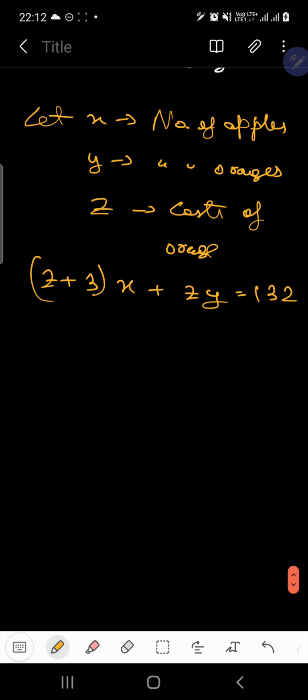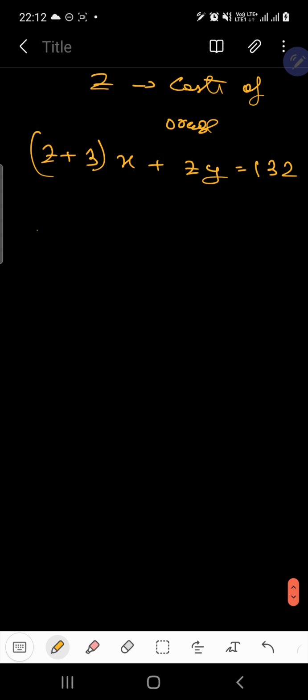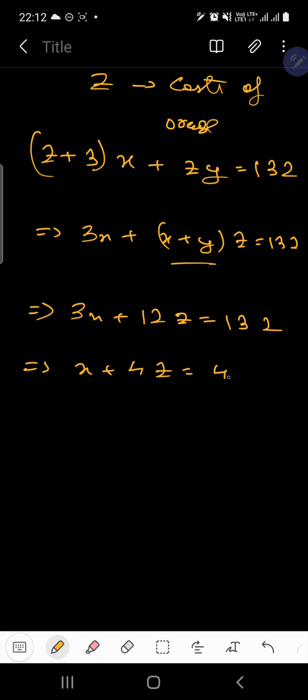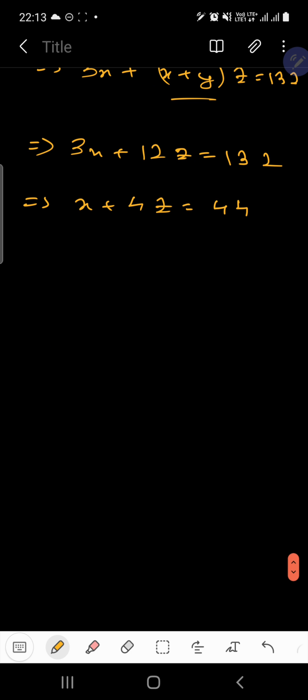From here what do we get? We get 3x plus (x plus y) times z is equal to 132. What is x plus y? It is said that we have a dozen fruits, that means x plus y is 12. So 3x plus 12z is equal to 132. So we can divide it by 3, sorry, not 4. So we get x plus 4z is equal to 44. Clear? Now we need to check whether it is solvable or not.